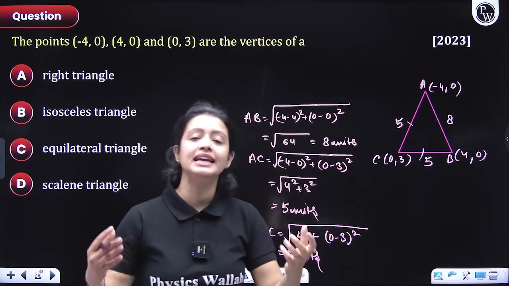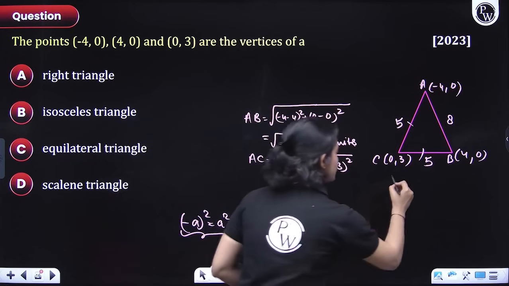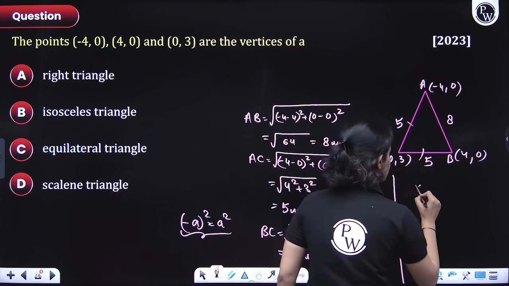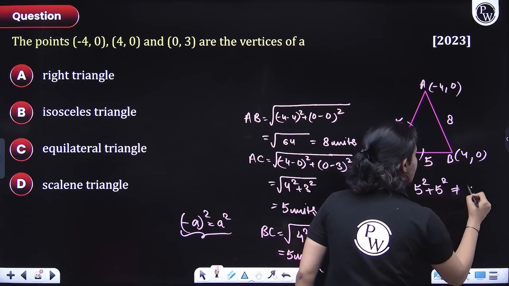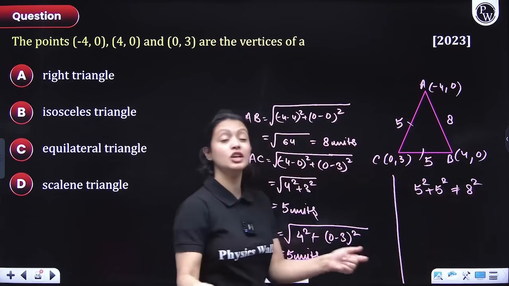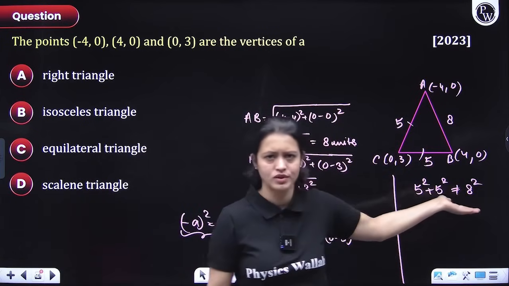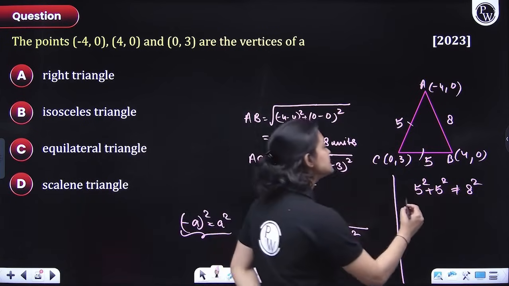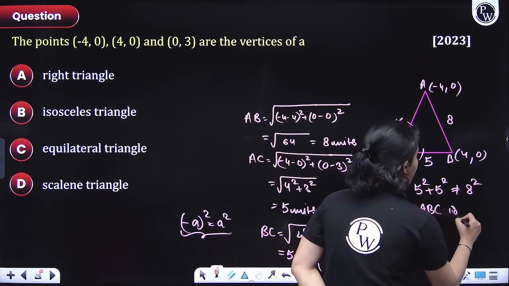For that, take the sum of squares of the 2 smaller sides. 5 square plus 5 square is clearly not equal to 8 square, the square of the third side. So triangle ABC is not right angled.